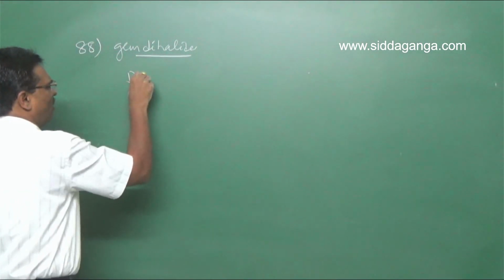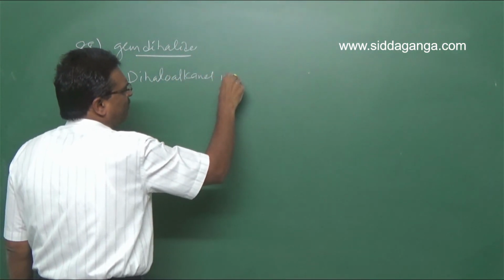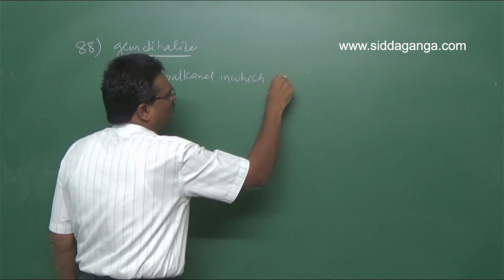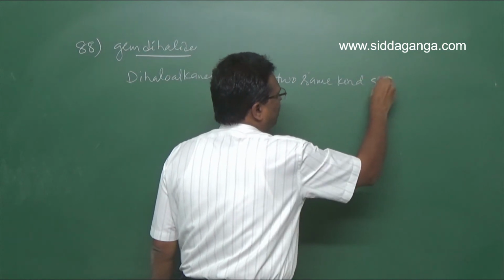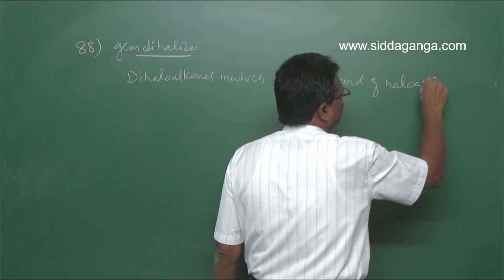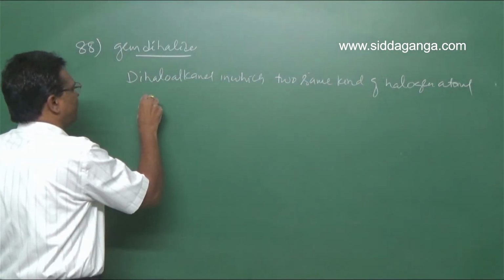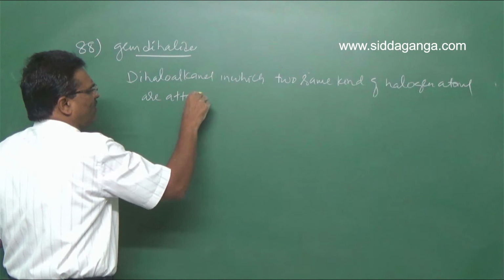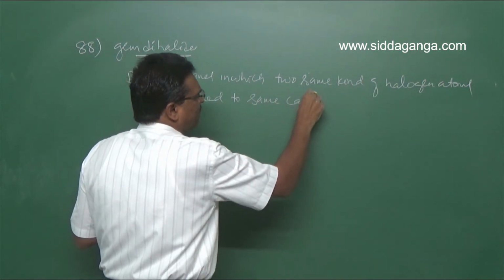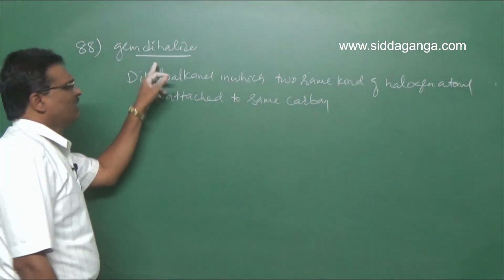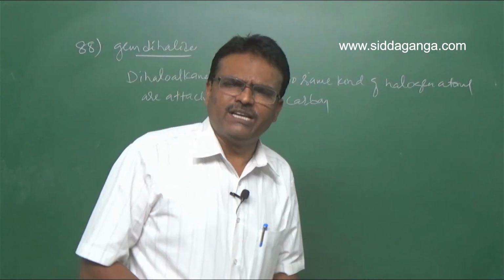So dihaloalkanes in which two same kind of halogen atoms are attached to the same carbon are called gem dihalides. So first one is right.